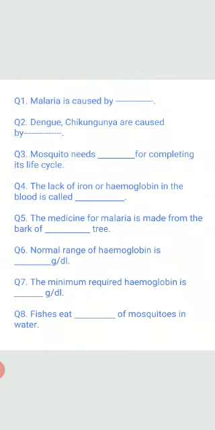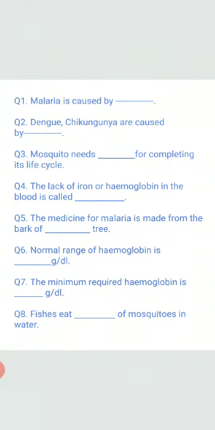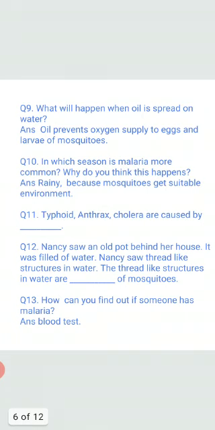Number 8. Fishes eat dash of mosquitoes in water. Dear kids, fishes eat larvae of mosquitoes present in water. Number 9. What will happen when oil is spread on water? Dear kids, when there is a layer of oil on water, oil prevents oxygen supply to eggs and larvae of mosquitoes. So, the larvae will be killed.